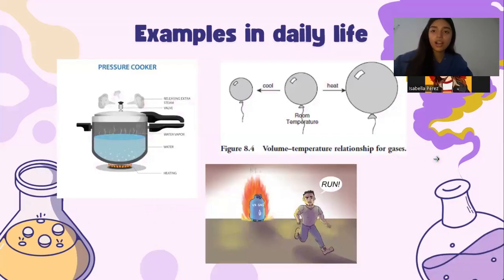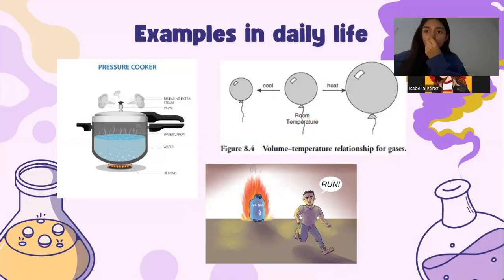These laws are applied in our everyday lives, even though we sometimes don't notice it or we don't know about it. So these are a few examples of things that happen to us and we don't know that have the law applied in them.